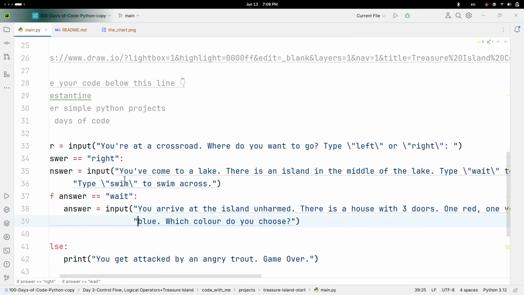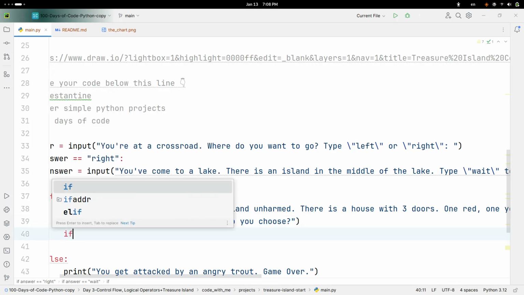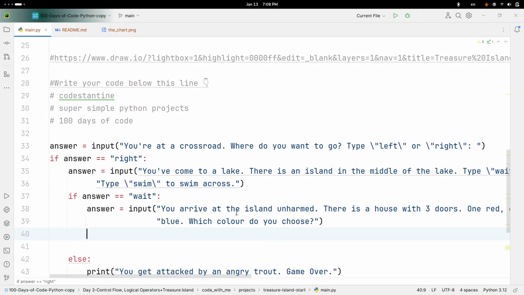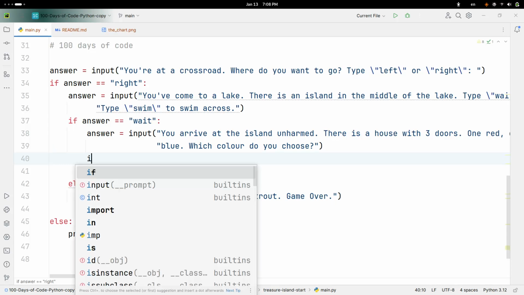Yep, I know. So now I actually think that these if or else statements are just getting a bit too deep here. If I just keep writing if or else statements, I'll show you how it looks.